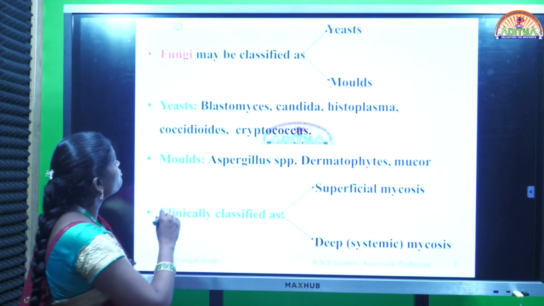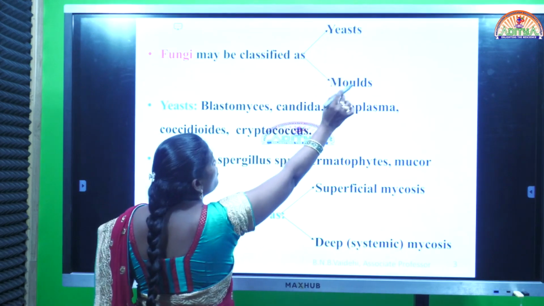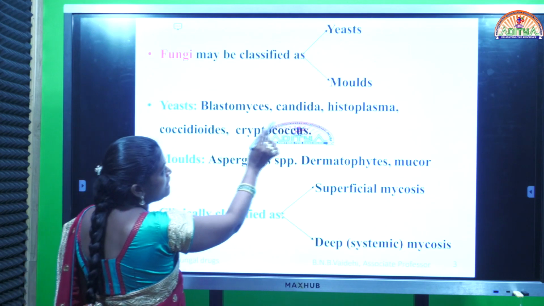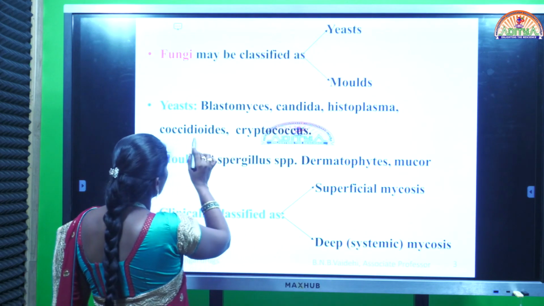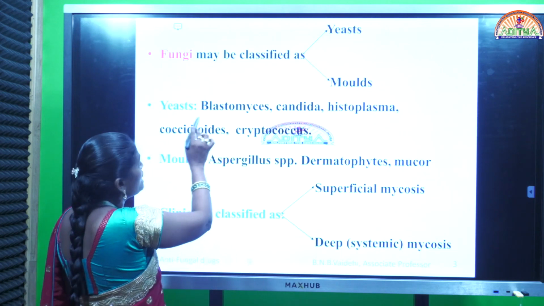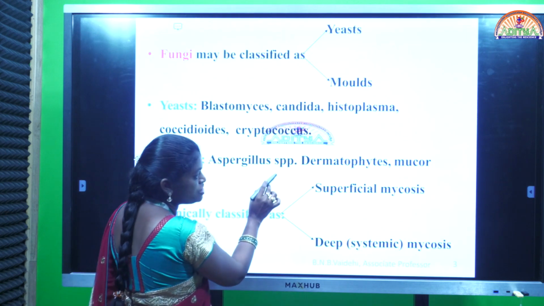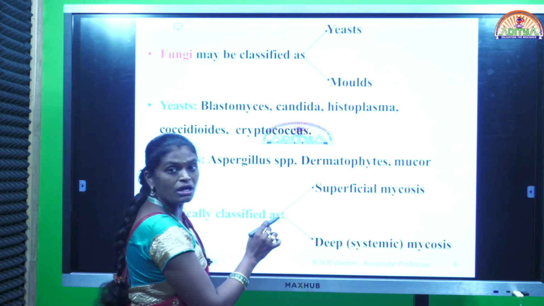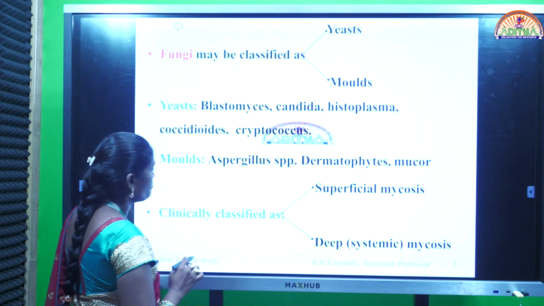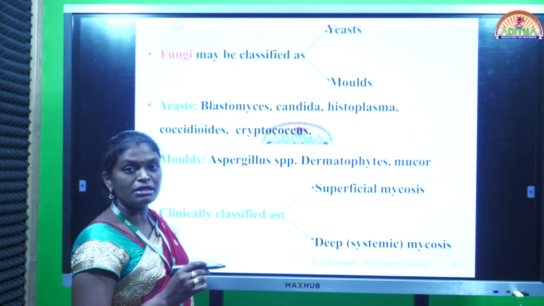Coming to the types of fungi, fungi may be classified mainly into two types, yeasts and molds. Examples of yeast: Blastomyces, Candida, Histoplasma, Coccidioides, Cryptococcus. These are the various species which come under yeast. In the mold category: Aspergillus species, Dermatophytes and Mucor. These three are the main species which come under molds. These two are the main types of organisms which come under fungi.